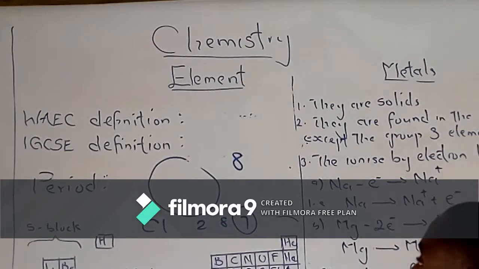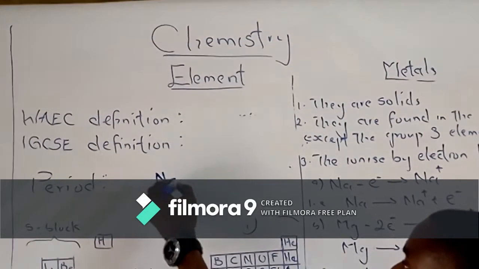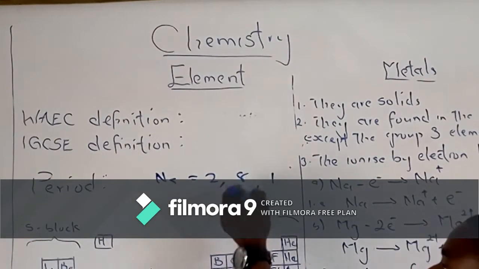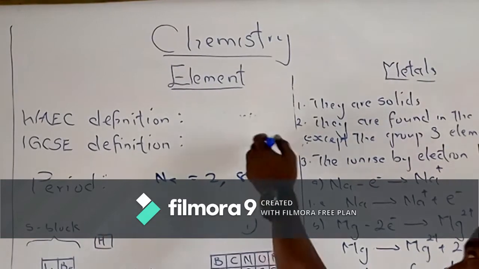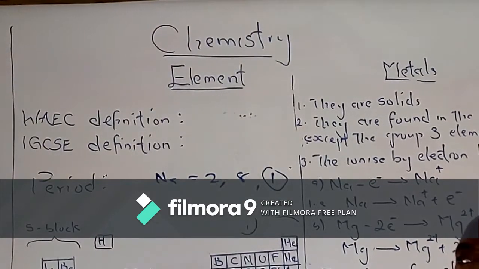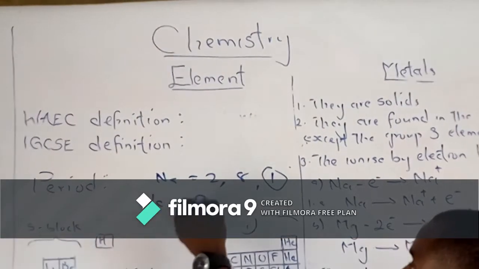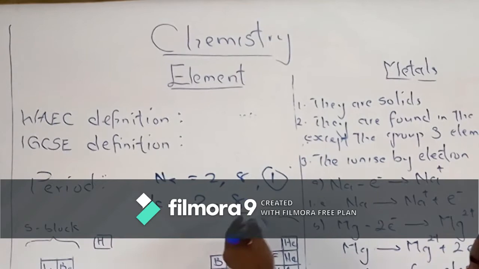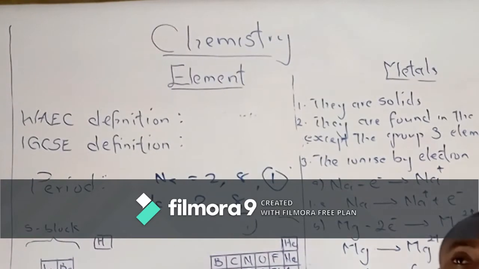If you have sodium, for example, sodium is 11. Atomic number 11, electronic configuration 2, 8, 1. It has 1 in the outermost shell instead of 8. Sodium will be very active. But if we have, say, neon, for instance, neon is 2, 8. The outermost shell has 8 electrons, and the maximum electrons it can take is 8. So it's completely filled. So neon is inactive.